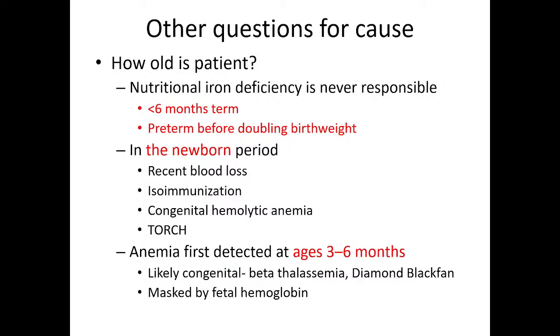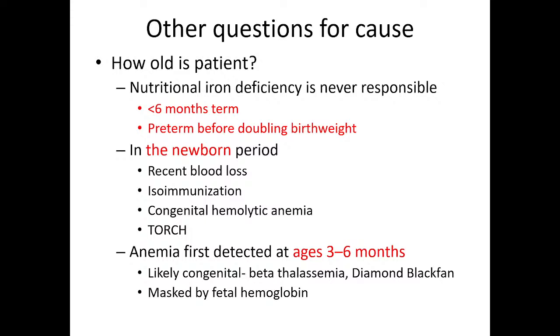In the newborn period, if anemia is presented, then the common causes are recent blood loss, then isoimmunization. What is isoimmunization? Like RH incompatibility, ABO incompatibility. Isoimmunization means immunization with own antigens. Because of that some antibodies are formed, and if there is any incompatibility, then there will be hemolysis in the infant.